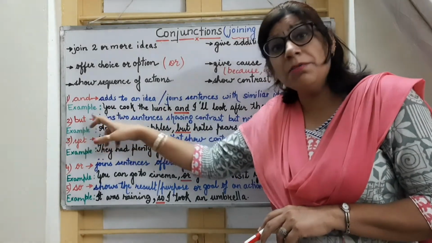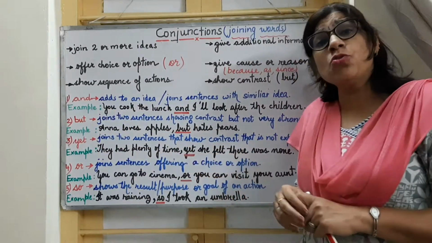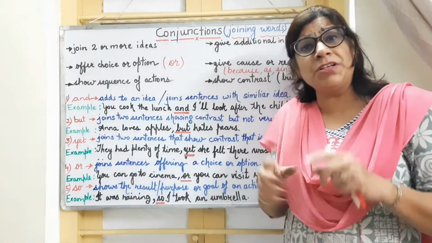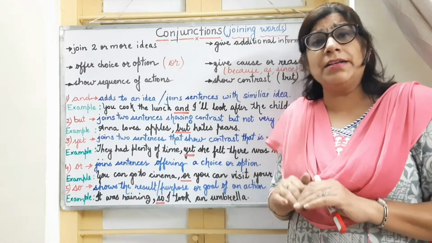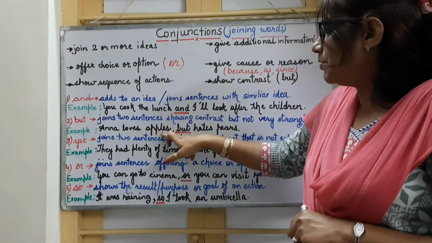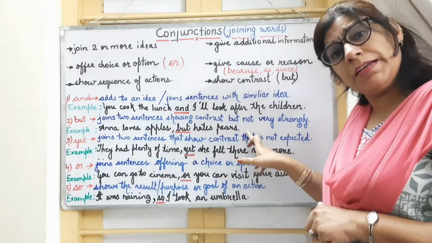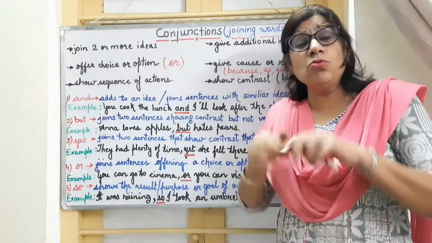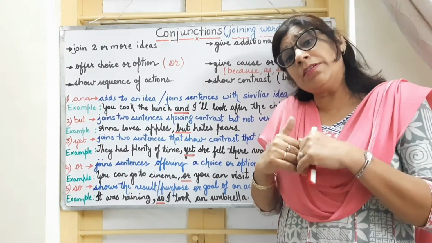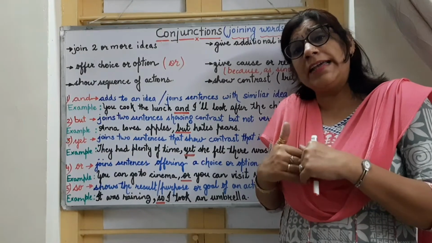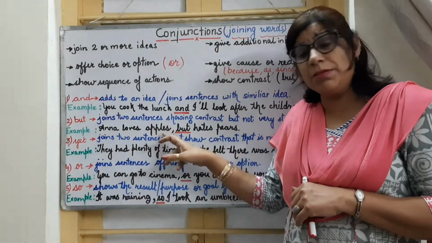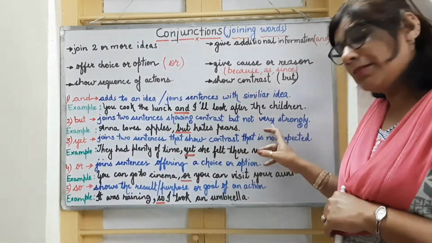Then coming to but, it joins sentences that show contrast, right? They show contrast, but here the contrast that is shown between two sentences or two ideas is not very strong. Look at the example: Anna loves apples but hates pears, right? So here we are talking about two contrast ideas about Anna's liking and disliking. What are the two contrast ideas? The like and dislike of Anna. What is her like? She loves to eat apples, but she hates pears, right?